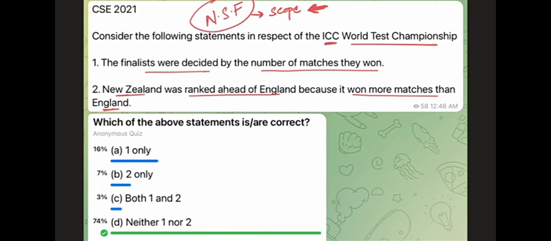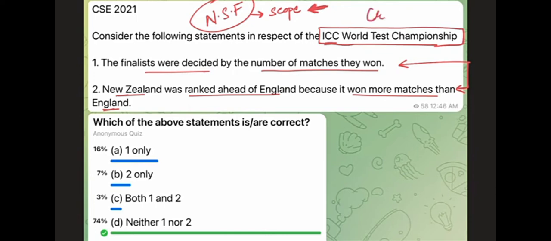So the question is about the ICC World Test Championship. Actually, it does not categorically tell what sport we are talking about. We should not assume that we are simply talking about cricket, because even in the two statements, cricket is not being mentioned. So we can't assume that ICC means the International Cricket Council only, although it is a very popular body. So there are two approaches, and both of these approaches will give us the same answer.